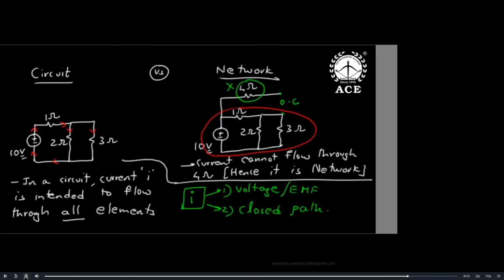Then circuit versus network difference. Both are similar, but a network does not require current to be flowing in all the components. Networks have circuits in them, so circuits are the building blocks of networks. All big systems are networks, but that part is a circuit. Suppose in your house all lights, fans, ACs, geysers, everywhere current is flowing, then that entire house is a circuit. Otherwise, the house is a network only. Big areas are networks. But if you can guarantee that current is flowing to every component in your house, then it is a circuit. Generally, networks are bigger and circuits are building blocks of networks.